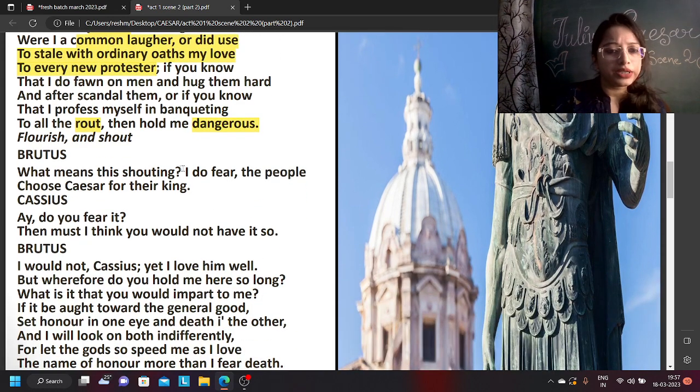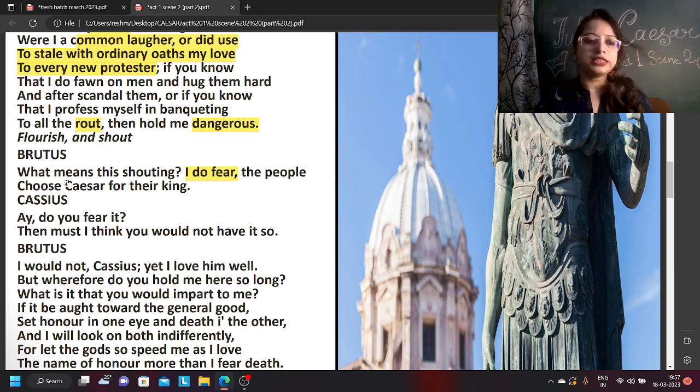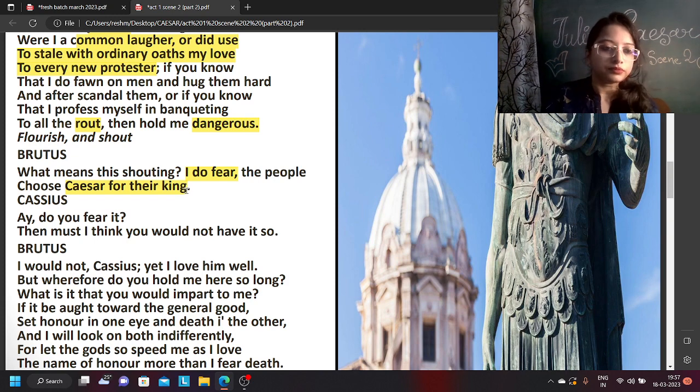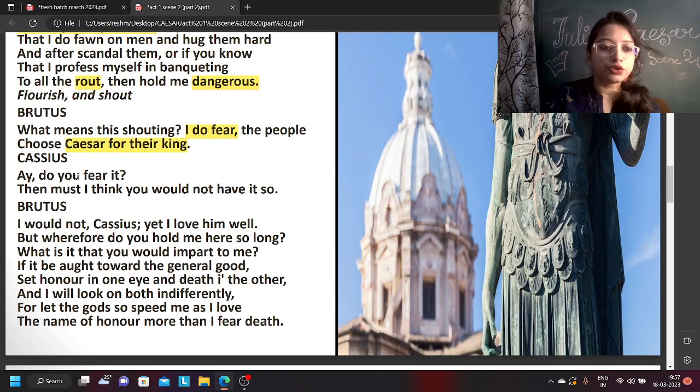What means this shouting? So what is all this noise that is happening? I do fear the people chose Caesar for their king. I feel that these people, the commoners, have chosen Caesar as their king. Do you fear it? So you are also afraid of it. Then must I think you would not have it so.